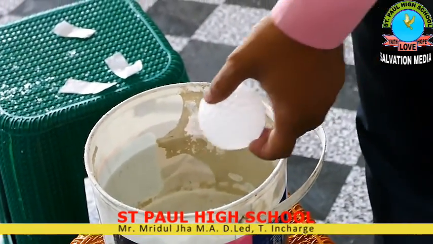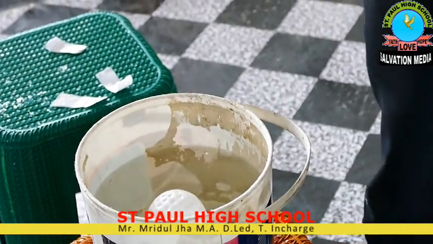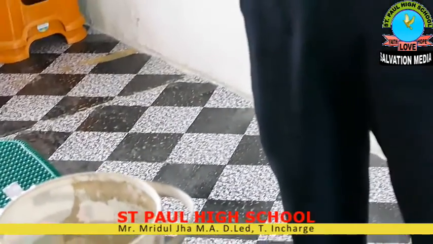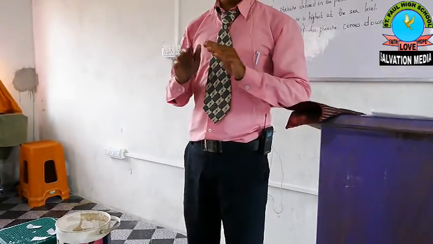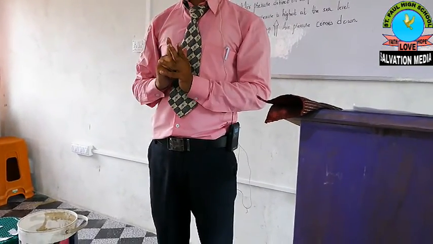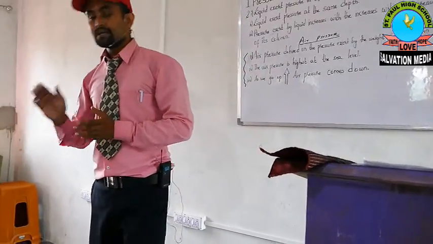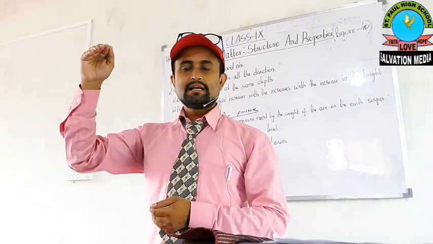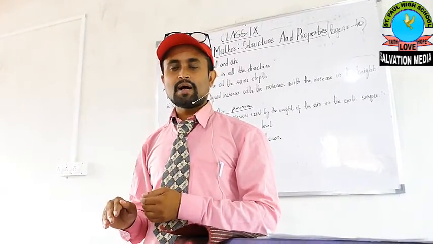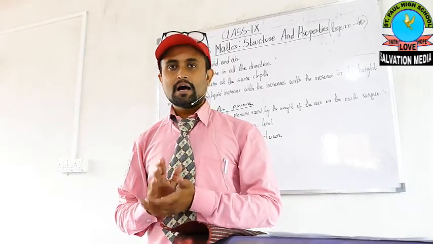So with the help of these three diagrams, we have understood the pressure of liquid at the same depth is the same in all directions. And when we chose and took one bottle, we saw that the upward direction is low and the downward direction is high, my dear students.